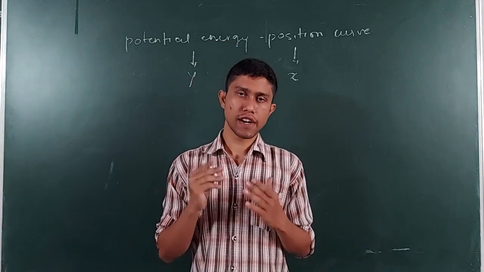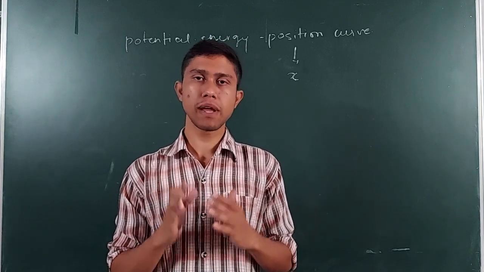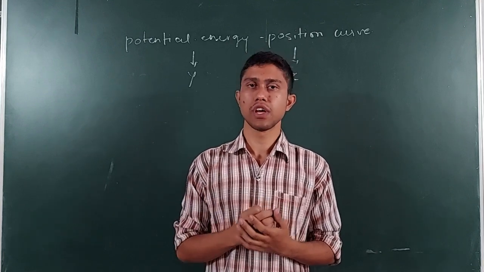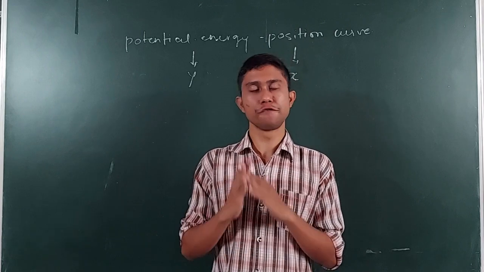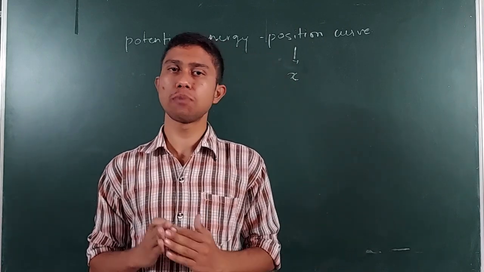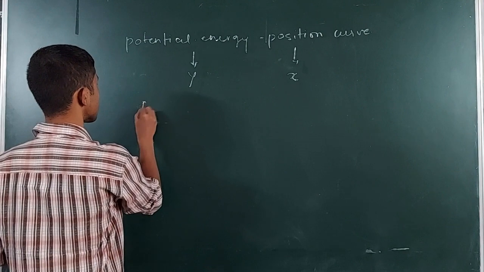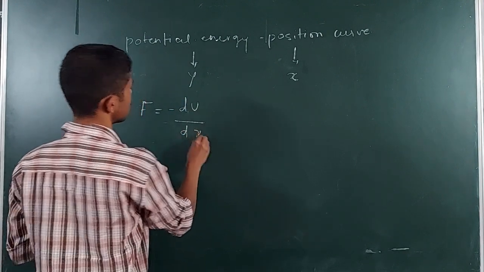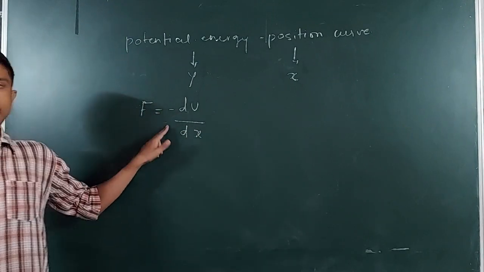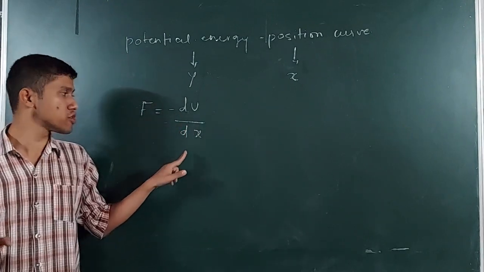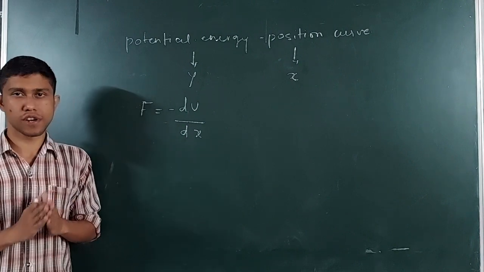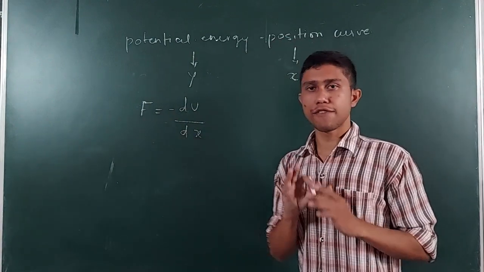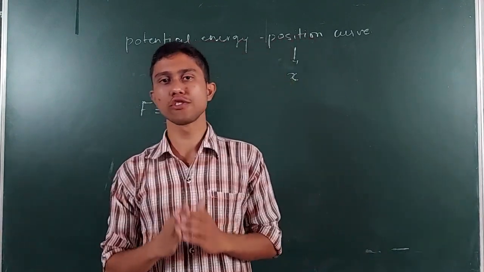Now we have understood what is the equilibrium. Equilibrium is the state of a particle when the force is equal to zero. So in this chapter or in this topic, we know the force is given by minus dU by dx. I will write force is given by minus dU by dx. So I can say that the force is negative of change in potential energy upon change in position of the particle. Okay, so I know that for a particle which has to be in equilibrium, force has to be zero.